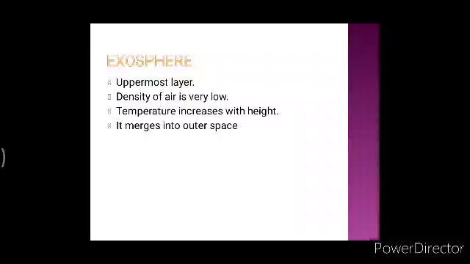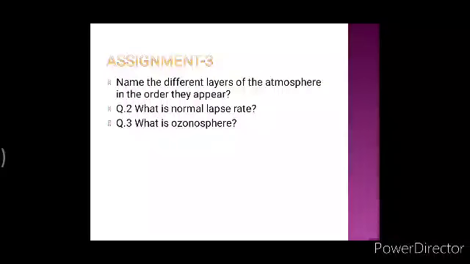I'll give you a short assignment now. This will be assignment number 3. Please write down the questions. Question number 1. Name the different layers of the atmosphere in the order they appear. That is, you have to go in a series, which is the first layer which is closest to the Earth's surface, second, third, fourth, fifth. This way, in an order, you have to write only the names.